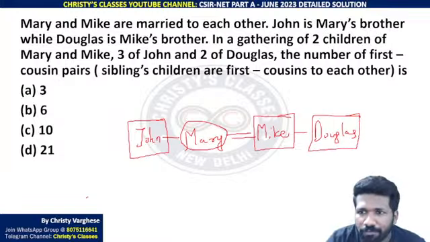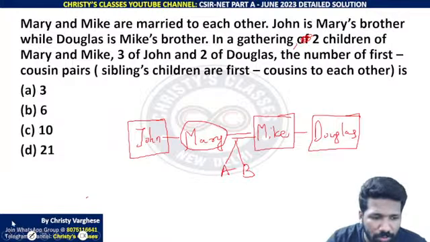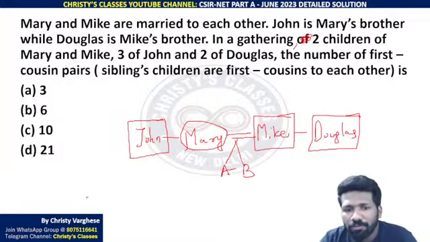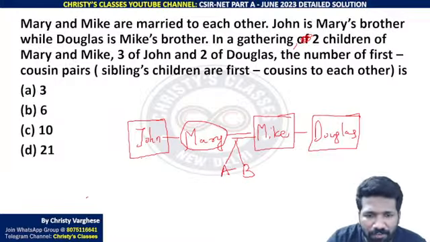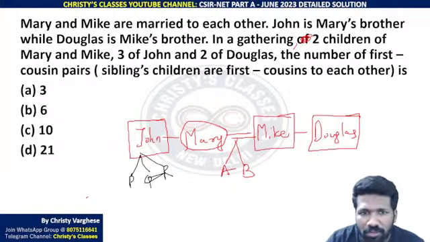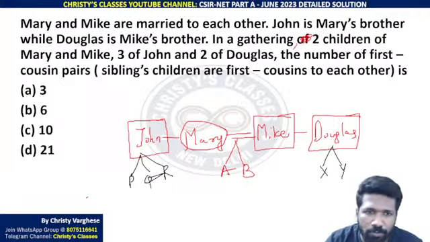In a gathering, there are two children of Mary and Mike. I will call them A and B. Three children of John, who is the brother of Mary, I will call them P, Q, R. And two children of Douglas, who is the brother of Mike, I will call X and Y.